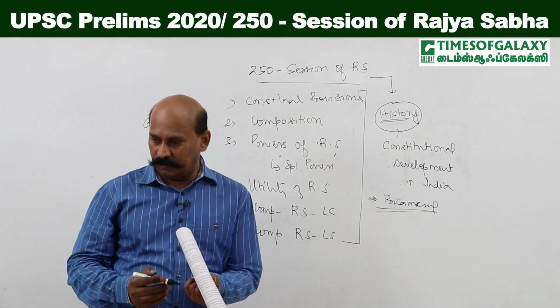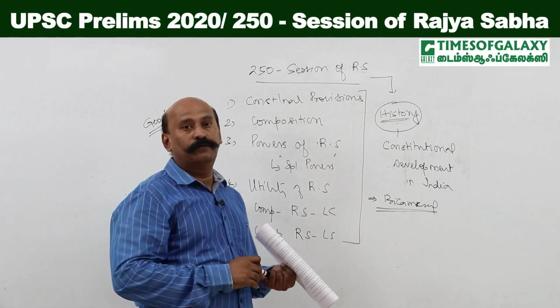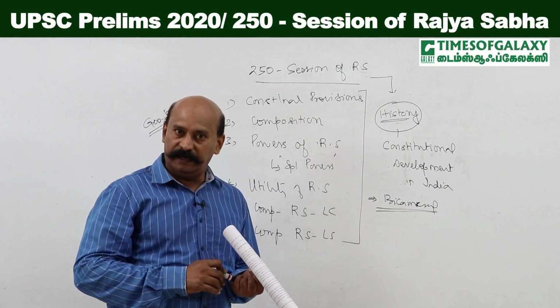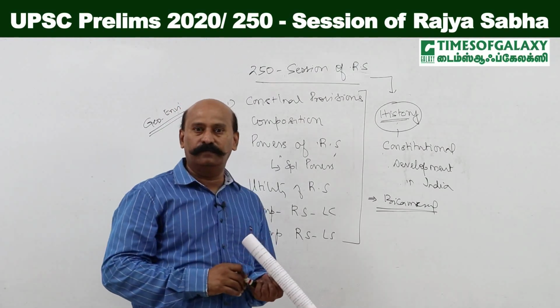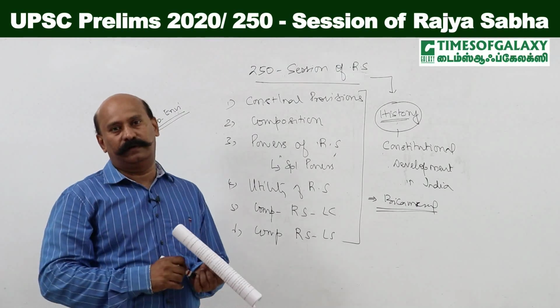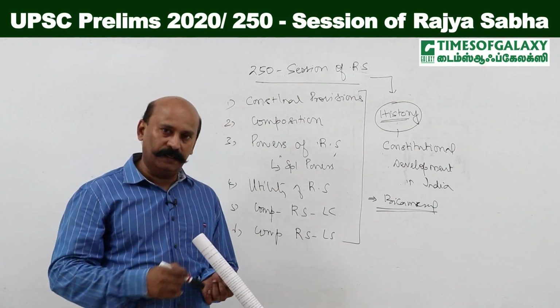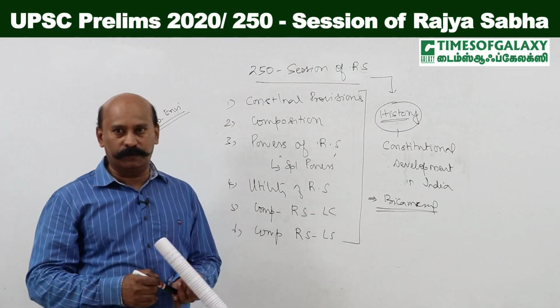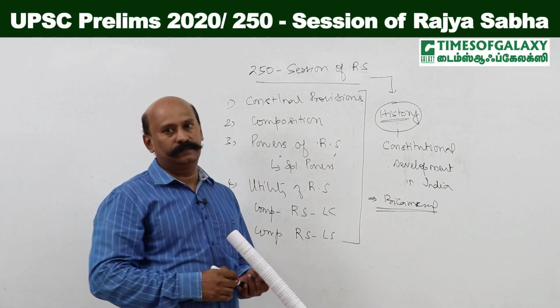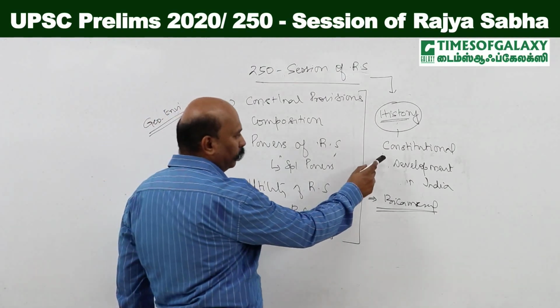It was because of the Montagu-Chelmsford reforms, 1917, which recommended the upper house, and then by the Government of India Act 1919, the upper house was enacted. So this could be a history question.